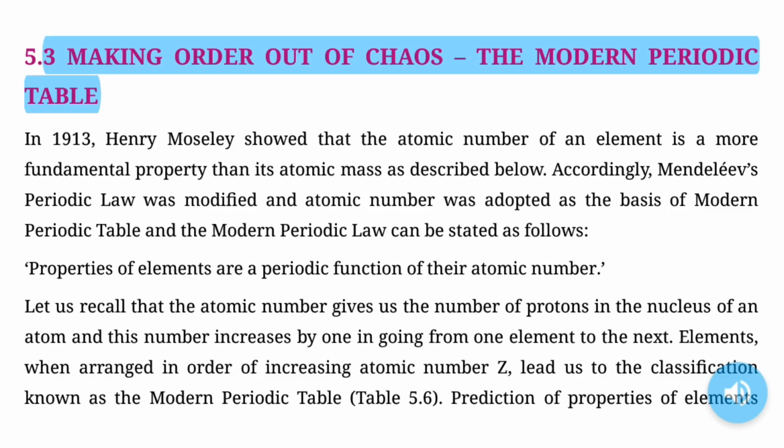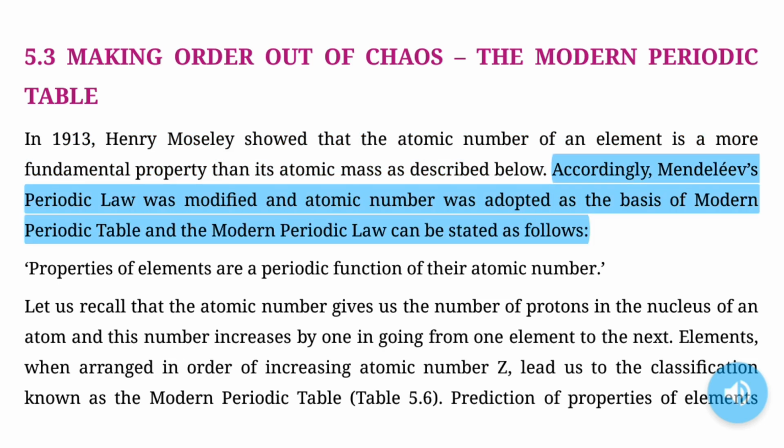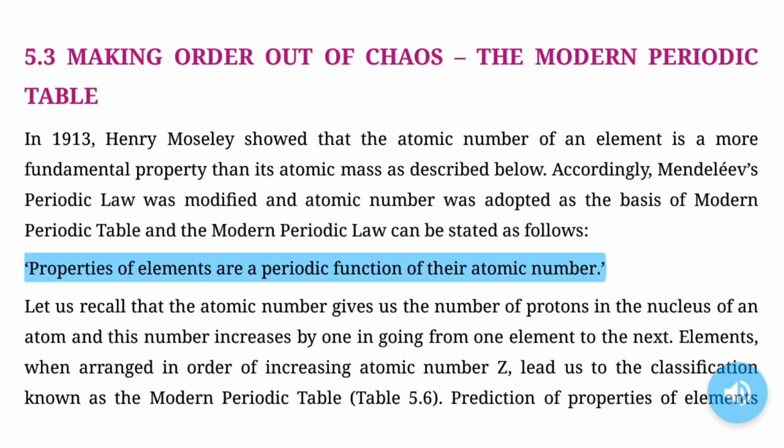5.3. Making order out of chaos: the modern periodic table. In 1913, Henry Moseley showed that the atomic number of an element is a more fundamental property than its atomic mass, as described below. Accordingly, Mendeleev's periodic law was modified and atomic number was adopted as the basis of the modern periodic table, and the modern periodic law can be stated as follows. Properties of elements are a periodic function of their atomic number.